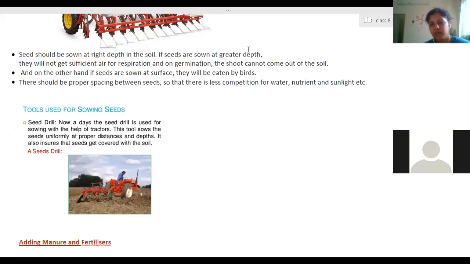So that is done by adding manure and fertilizers. The nutrient addition can be done by adding manures and fertilizers. Now, what are manures and what are fertilizers? Manures are organic waste decomposed in the farmer's field, in the field itself, when the farmer decomposes it with the help of microorganisms. We also call it farmyard waste. That is what we call manure, which is prepared in the farm itself.